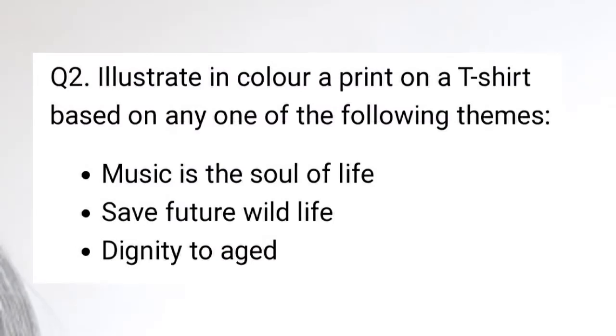Now coming to question number 2. Illustrate in color a print on a t-shirt based on any one of the following themes. So of course you have to design a t-shirt also. Most of the time students do a regular crew neck, a regular t-shirt. If you are into designing, give a different cut to it, give a different pattern to it. It will add to your designing skill. It would make your t-shirt stand out rather than just a regular U thing.